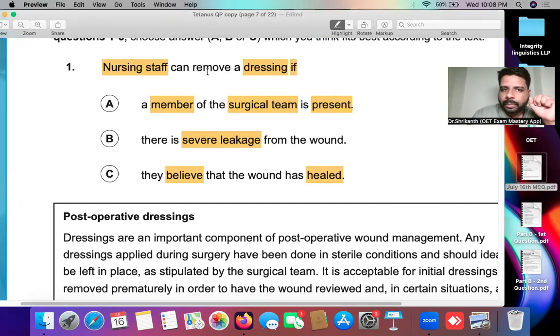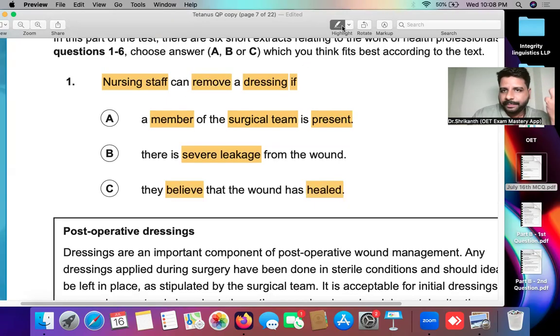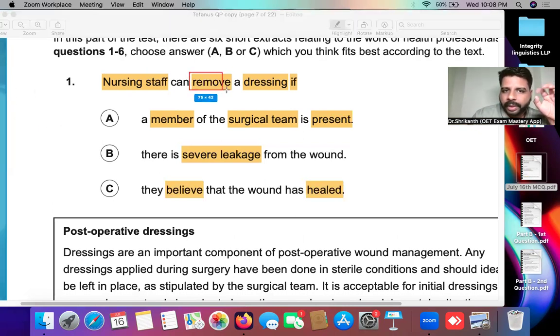So what is the verb in the question? Nursing staff can remove a dressing. That is the main focal point of the question over here. So remove, removing is the action over here. This is the main verb. So removing the dressing. Remove is the main focal verb over here. Now let's come to the answer options. Now let's try to identify if there are any verbs in answer option A.